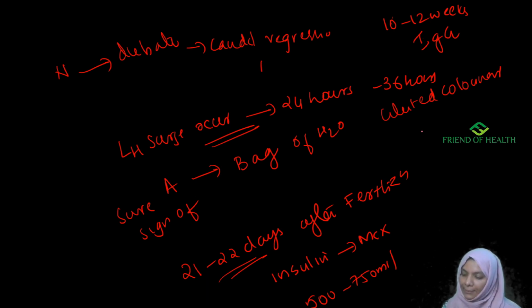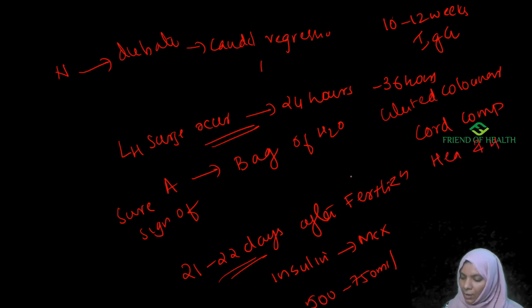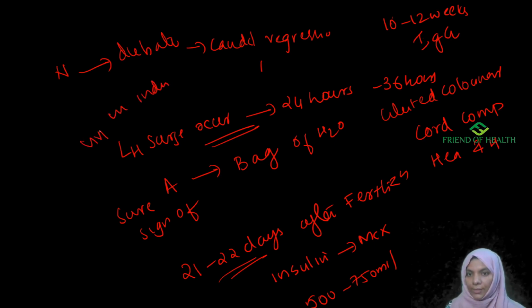Then variable deceleration in fetal heart monitoring is suggestive of cord compression. Okay, we studied about the VEAL CHOP. Most common type of compound presentation is head and hand. Most common cause of vesicovaginal fistula in India is obstructed labor.